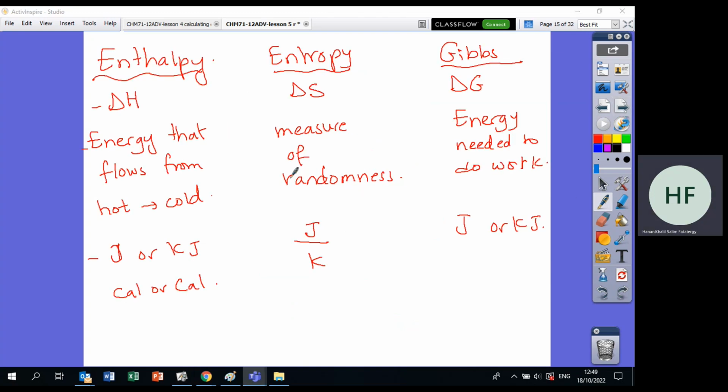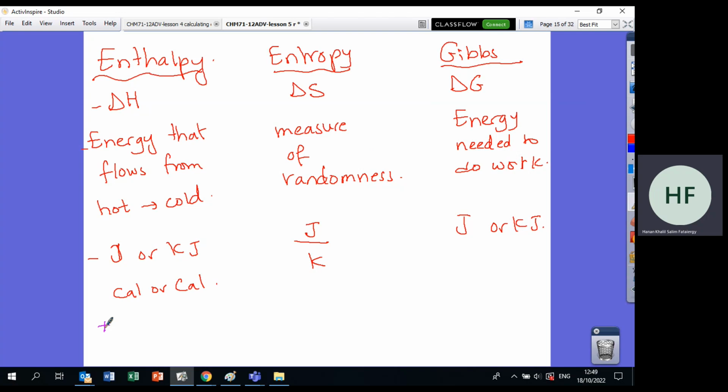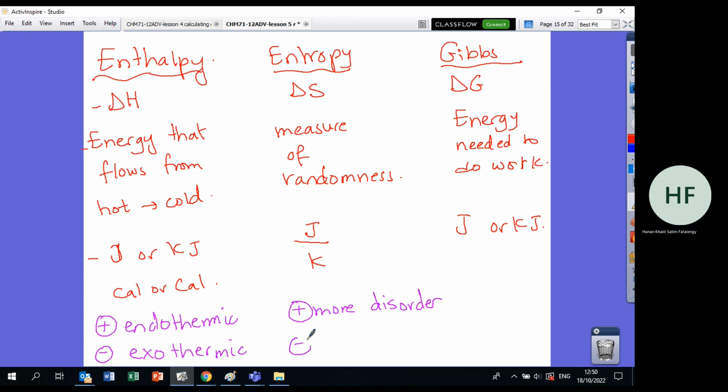Before we do practice, you know that enthalpy could be positive and could be negative. If delta H is positive, I call the reaction endothermic. If delta H is negative, I call the reaction exothermic. Now entropy, if the entropy is positive, this means there is more disorder or randomness. If delta S is negative, this means there is less disorder or randomness.